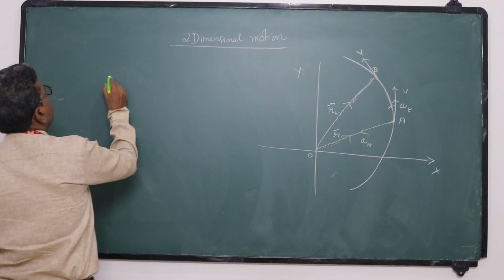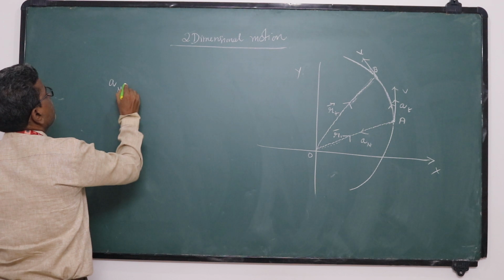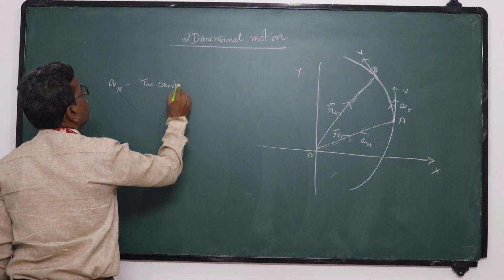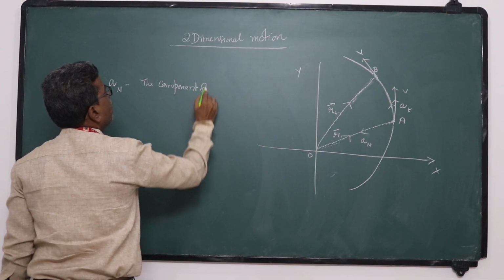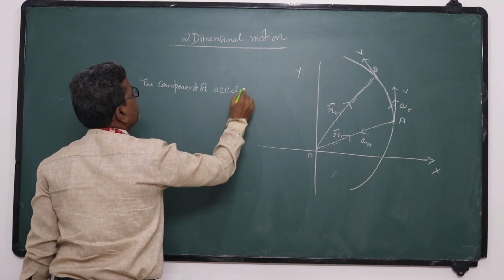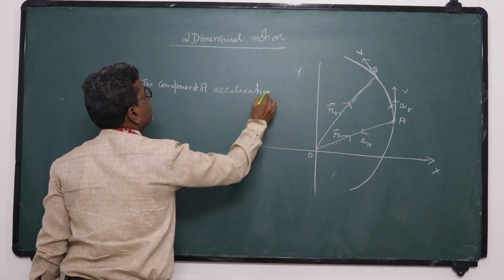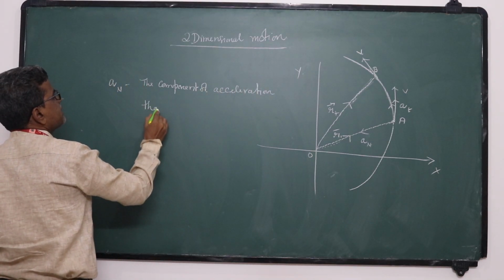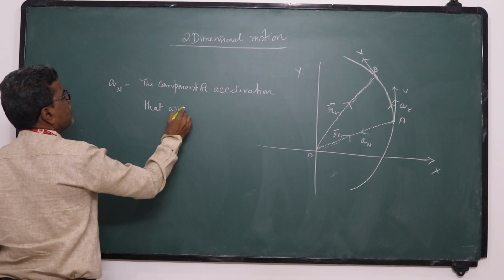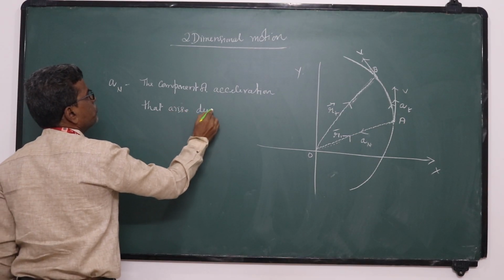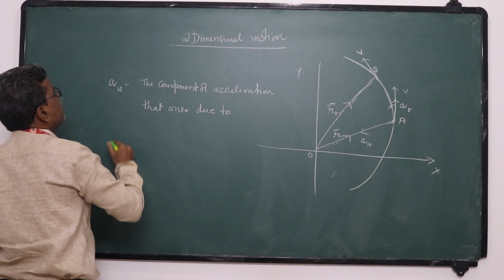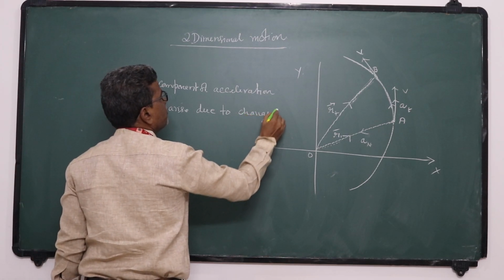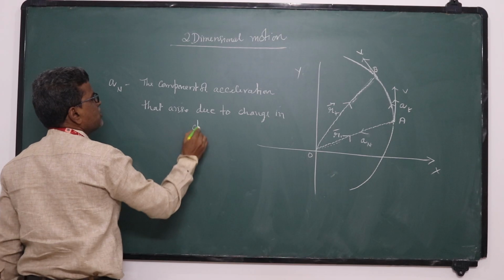So what is normal acceleration? The component of acceleration that arises due to change in direction of motion.